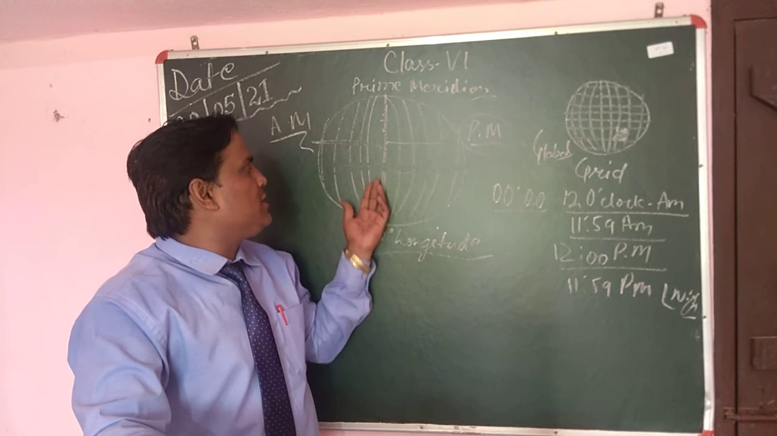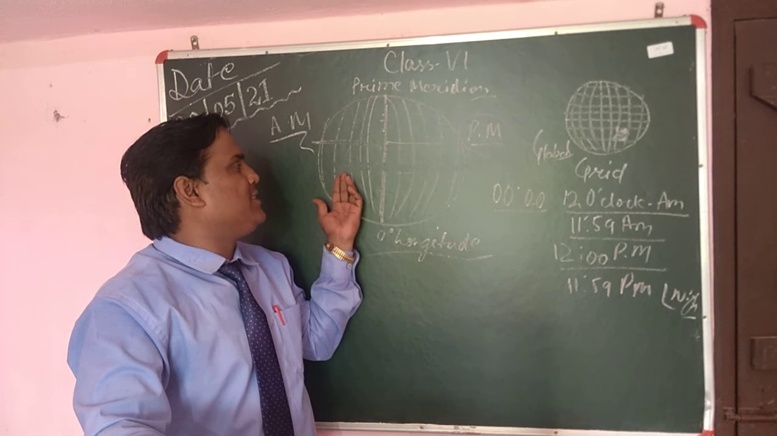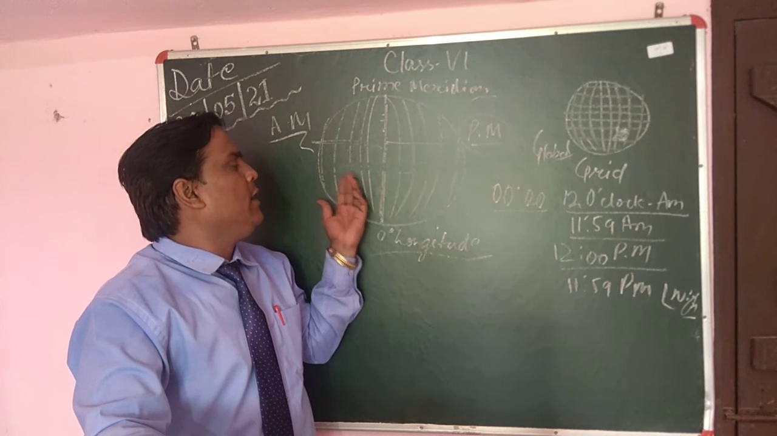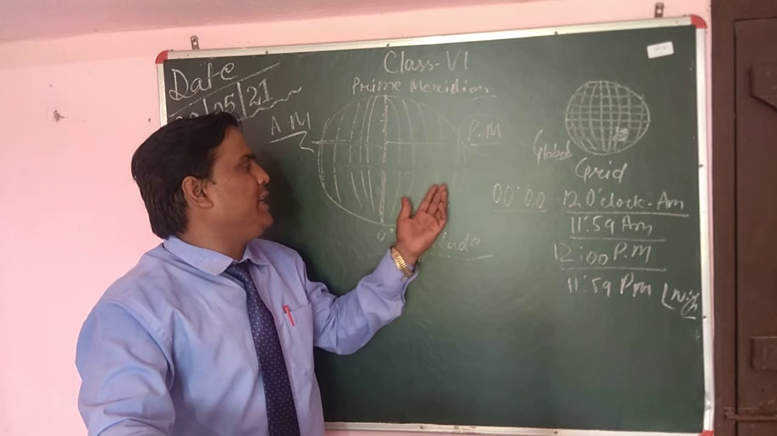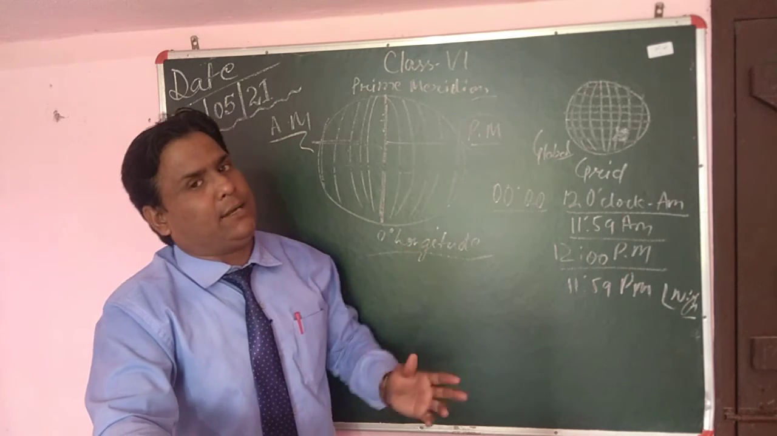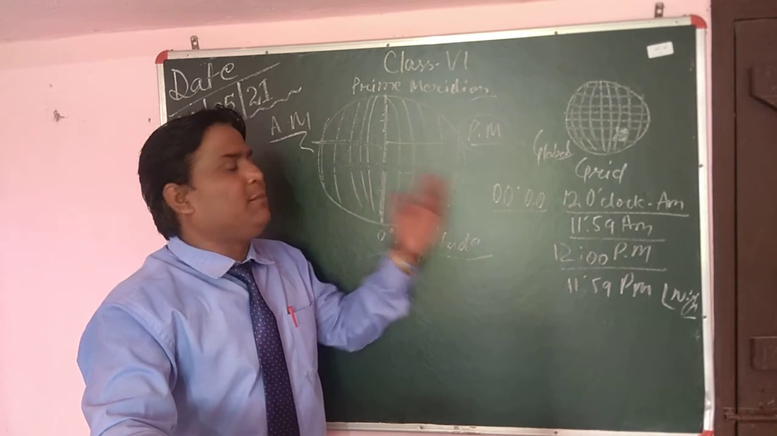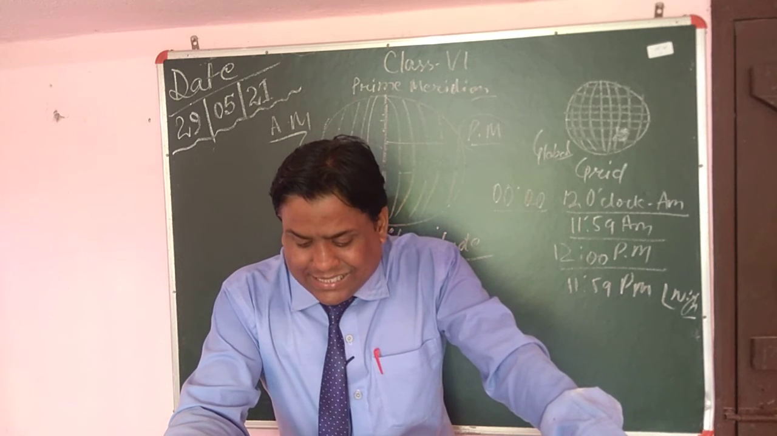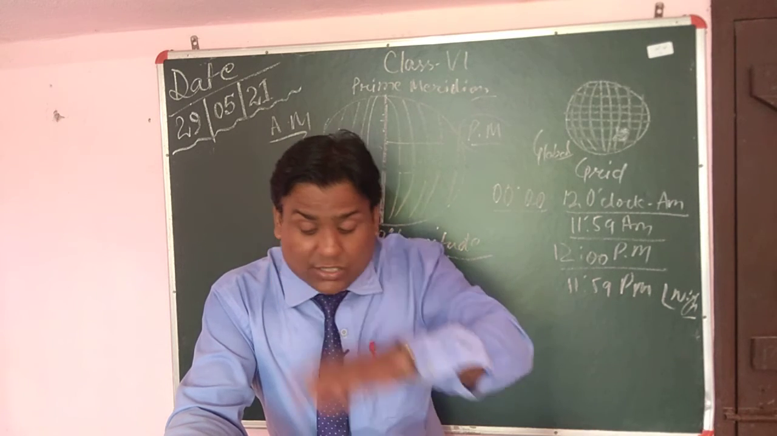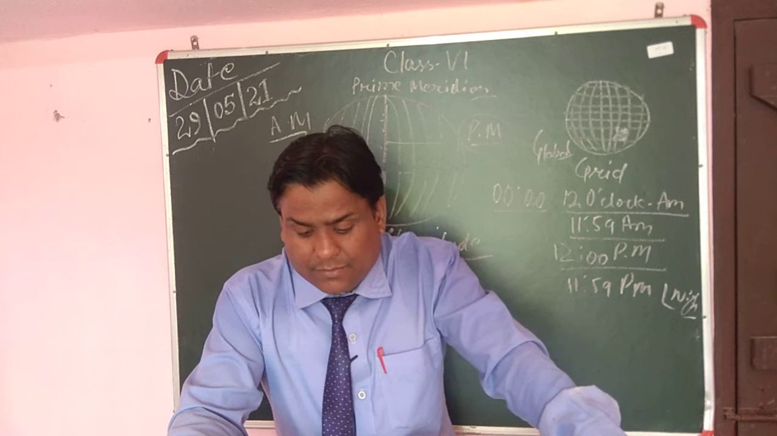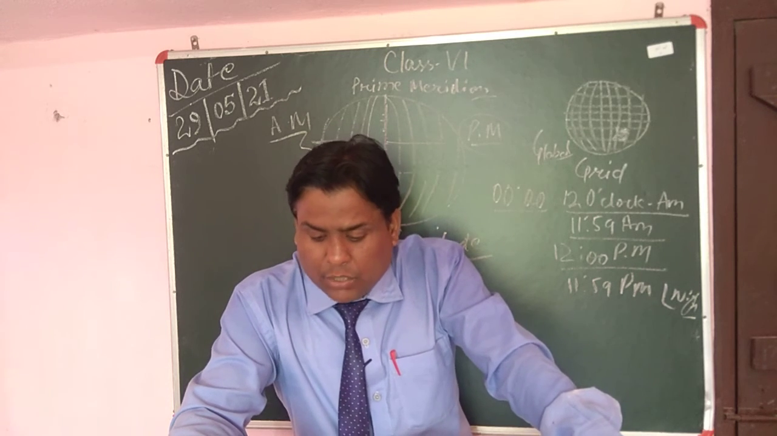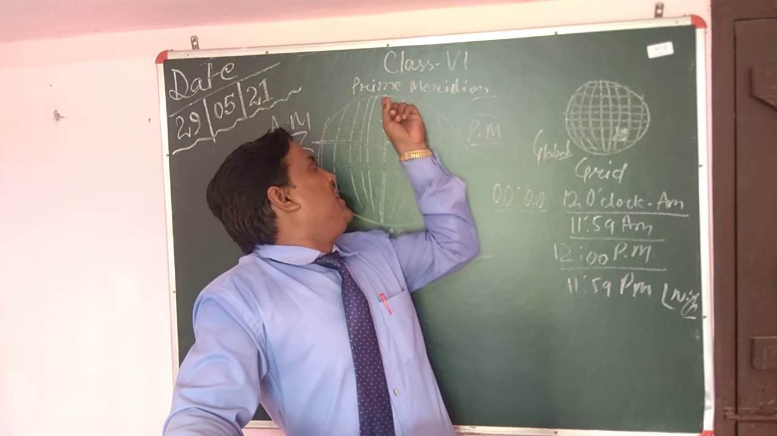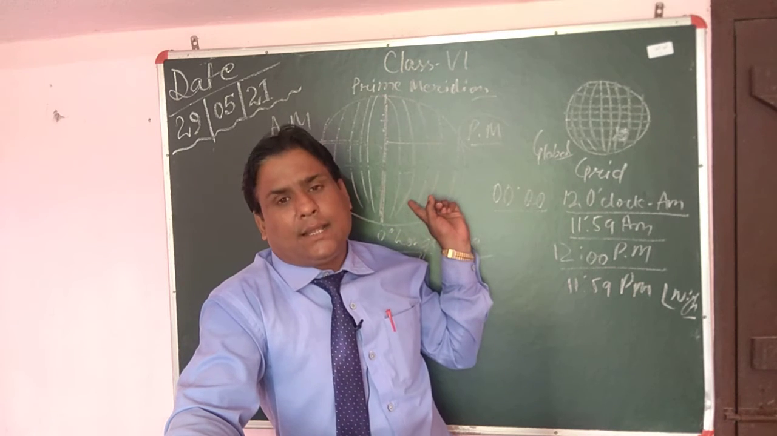And from here onwards, if you are going this side, time will be 4 minutes less for each degree, and going towards the east side, 4 minutes will be added. Got my point? This will be subtracted, this will be added. And the Indian Standard Time, how is that decided? The Greenwich Mean Time, you got that? The time which is at the prime meridian, that is the Greenwich time.